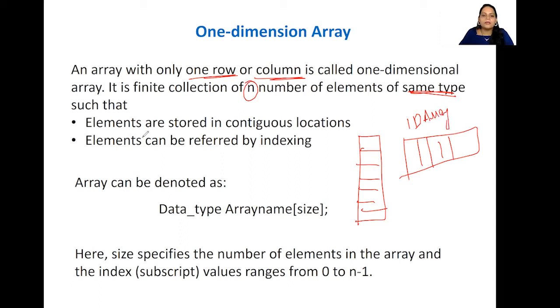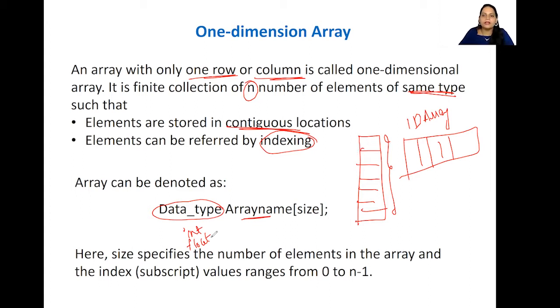Now, elements are stored in contiguous locations. This is a very, very important point for arrays. Whether it is one-dimensional or two-dimensional, it has to be a contiguous location, and elements can be referred to by indexing. Now, for example, an array can be denoted as follows: first we write a data type. When we declare a data type for the array name, all the elements are going to be of the same data type. If I say int here, then all of them are going to be int. If I say float, then all of them are going to be float. If I say character, all of them have to be character. You cannot have the first element int and the second element float. It is not possible in arrays, right?